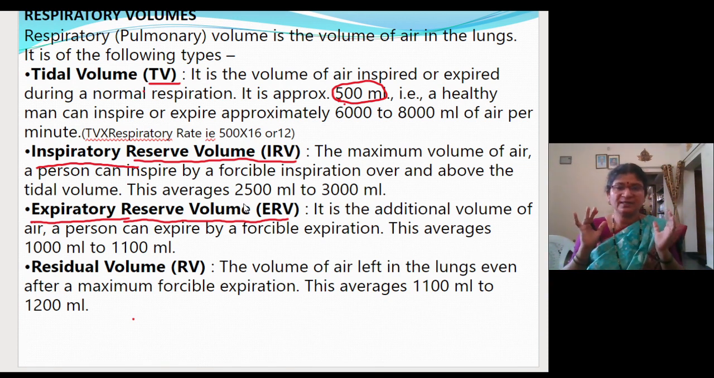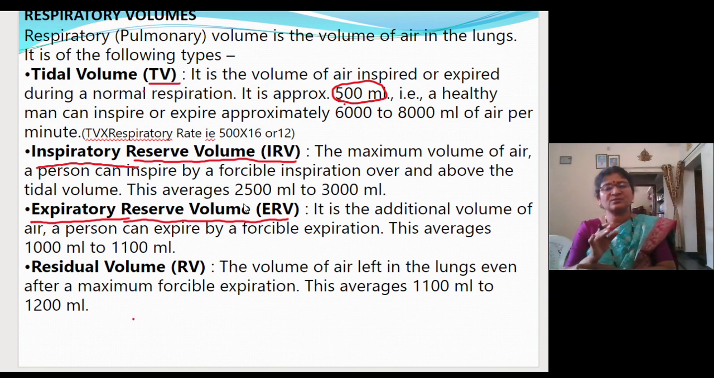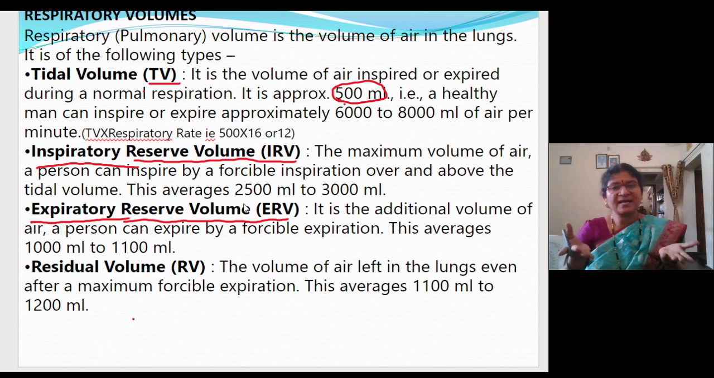Reserve, you have to keep in mind it is reserve. Always we will not use the reserve things, isn't it, in the home also. So those reserve air, when you expire it forcefully, that will become expiratory reserve volume, and it is 1000 to 1100 ml of air.